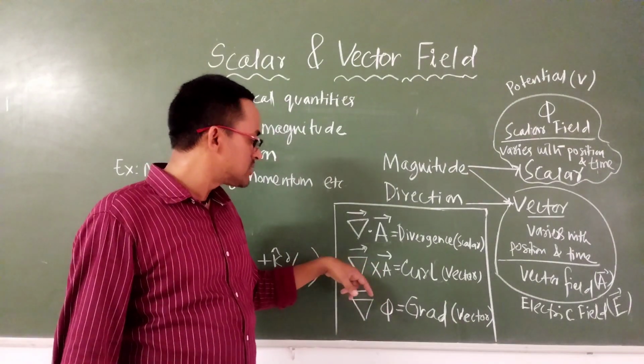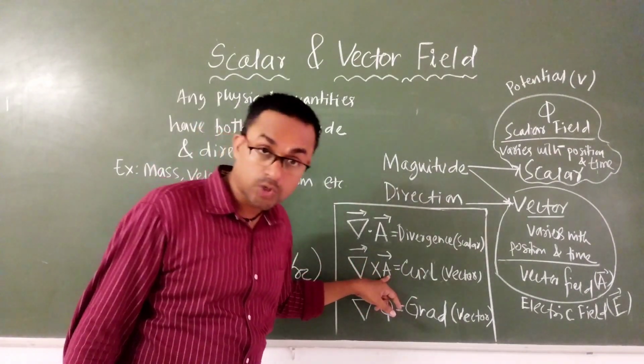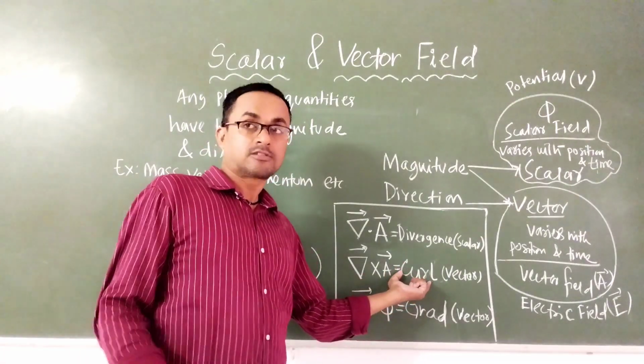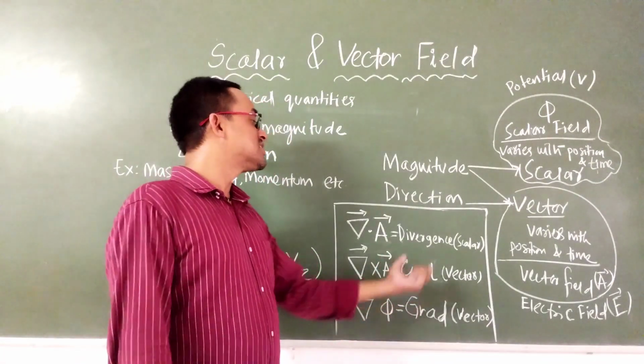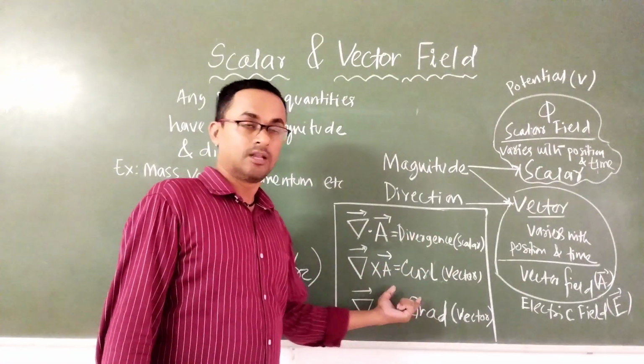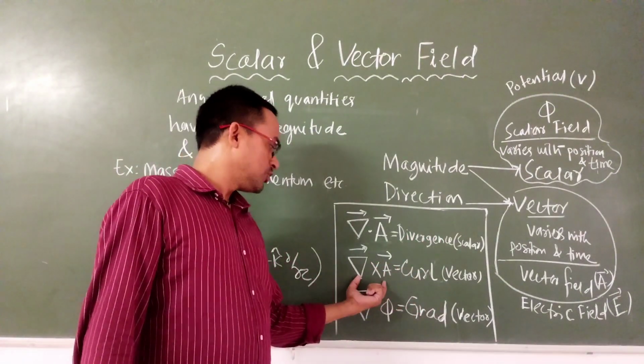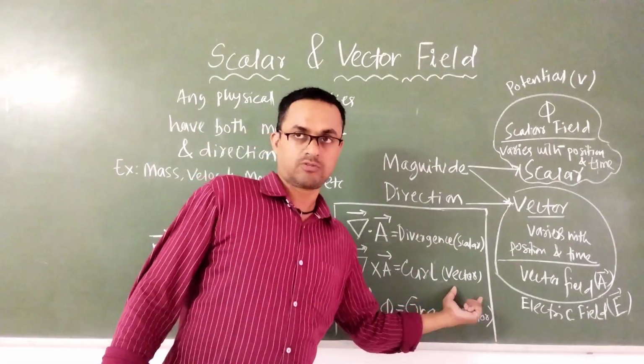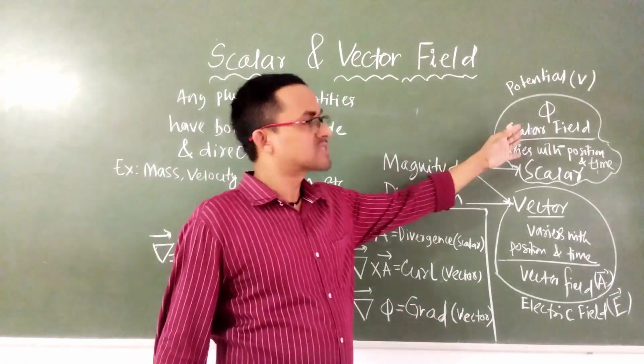Similarly, if del makes a cross product with the vector, this is called the curl, and in the next video we will explain the physical significance of the divergence and the curl. The cross product of two vectors is a vector quantity, therefore curl is a vector quantity.